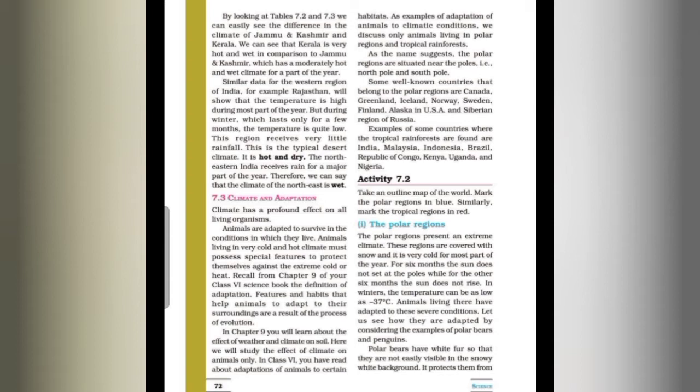For example, Delhi. And another one is the altitude or height above the sea level. Climate also varies according to the altitude. The higher altitudes are cooler, that is Himalaya. And humidity, it also determines the climate of a place. Kolkata and Kerala have high humidity, while Rajasthan and Haryana have low humidity.